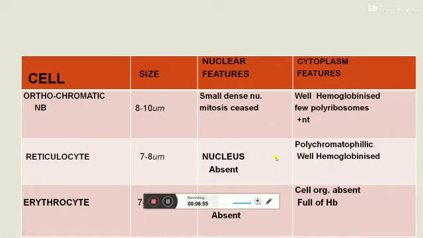In orthochromatic normoblast, the cytoplasm is well hemoglobinized, similar to a normal RBC. In reticulocyte and erythrocyte, there is no nucleus present, and only a slight amount of RNA is present in the cytoplasm. In mature RBC, no cell organelle or nucleus is present.